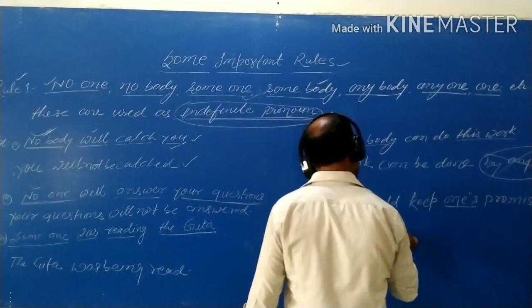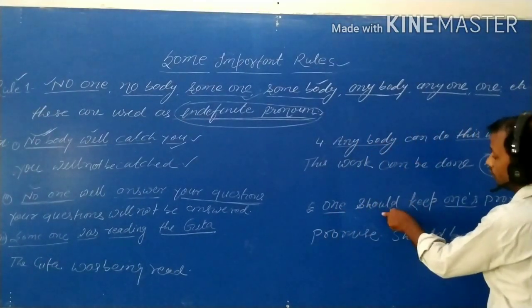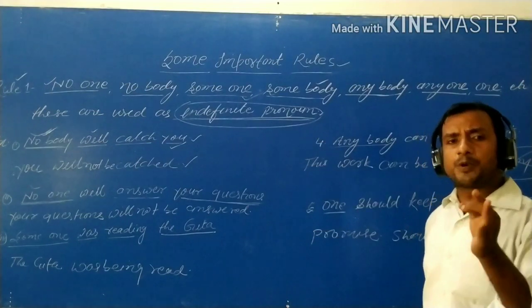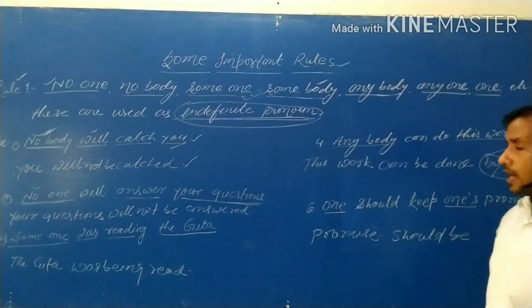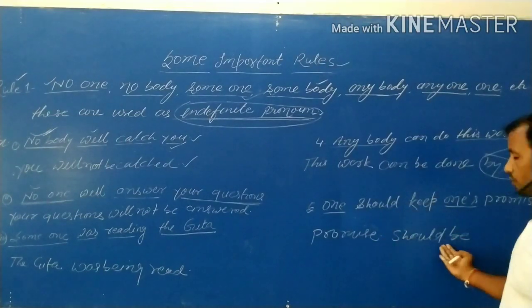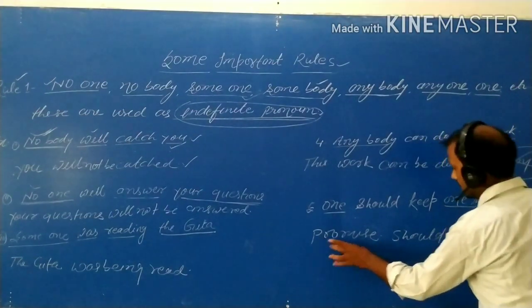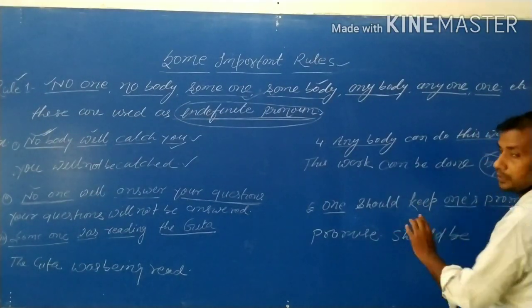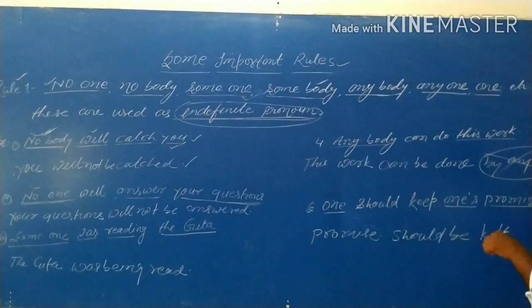Promise should be, because this is a modal: should, can, and so on. When a modal is given in a sentence, then we have to put only be just beside the modal. मतलब हमें मॉडल के साथ बस केवल be लगा देना है, आपके मॉडल से जो वॉइस होते हैं वो बन जाएंगे। जैसे can है तो हमने can be कर दिया, should है तो हमने should be कर दिया। So promise will be the subject, so promise, and should transforms into should be, and keep, the third form of keep, kept, and there is no need to write by one or one's.